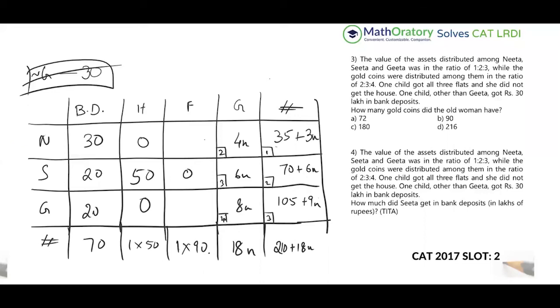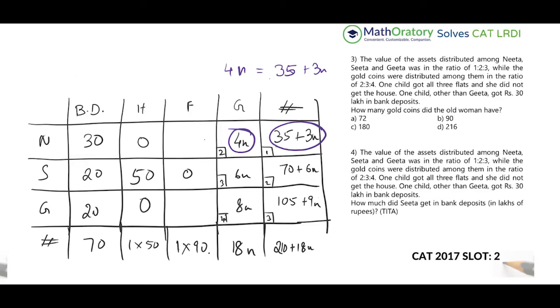Let us do that. So this Neeta row, the total here is 35 plus 3n, and this itself is 4n. This has to be the sum of these three. So let me just take this part off. The sum of these three columns plus this 4n must be this, right? Which is not possible if this is 90 here.